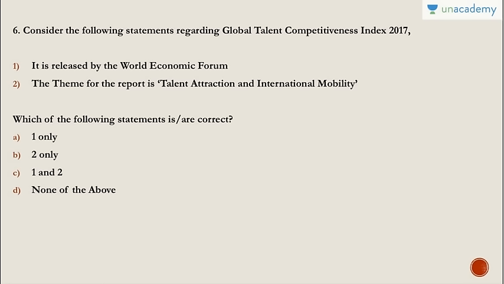Question number 6. Consider the following statements regarding Global Talent Competitiveness Index 2017. It is released by World Economic Forum. The theme for the report is talent attraction and international mobility. Actually, both of them are wrong. The theme is talent and technology, and it is released by INSEAD. Okay, just remember that. So answer is D, that is none of the above.